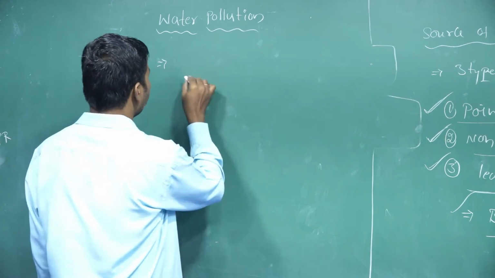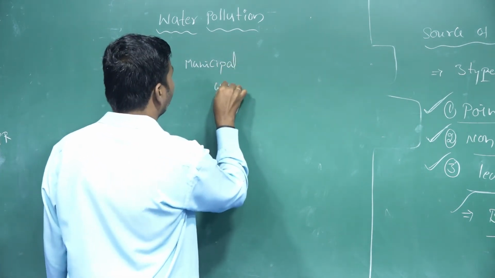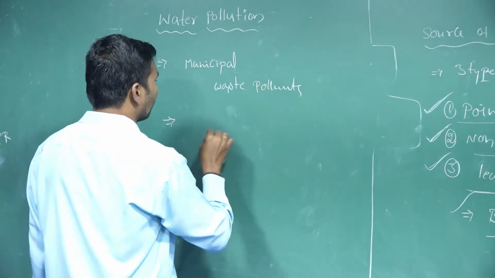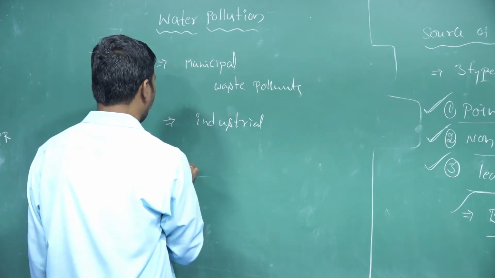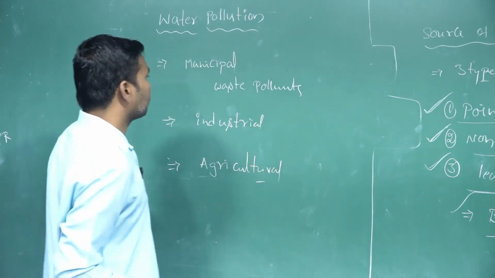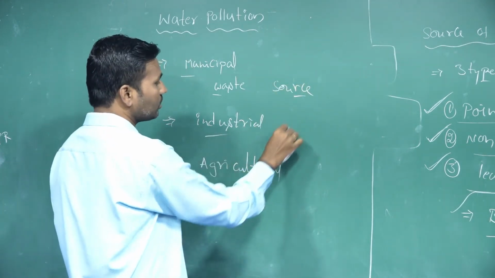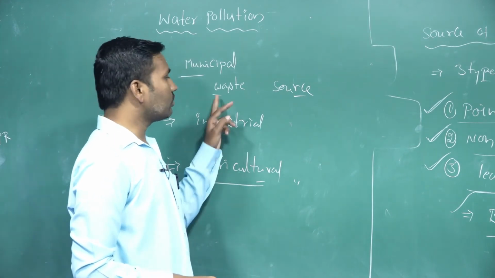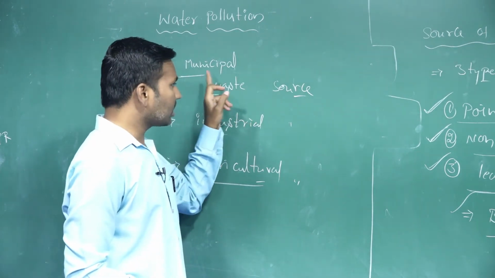These are again of three types: municipal waste sources or municipal waste pollutants, industrial sources, and agriculture sources. One by one. Municipal waste sources means household wastages or commercial wastages.